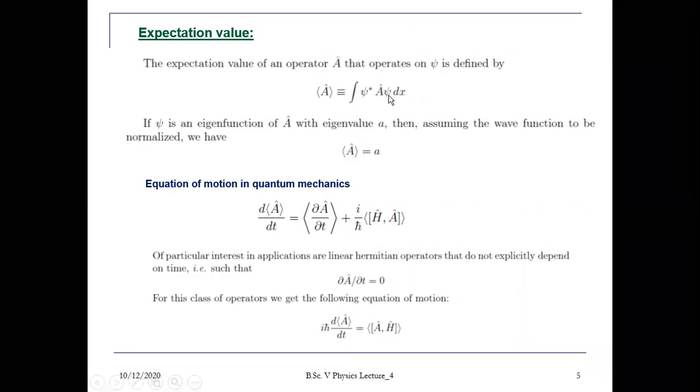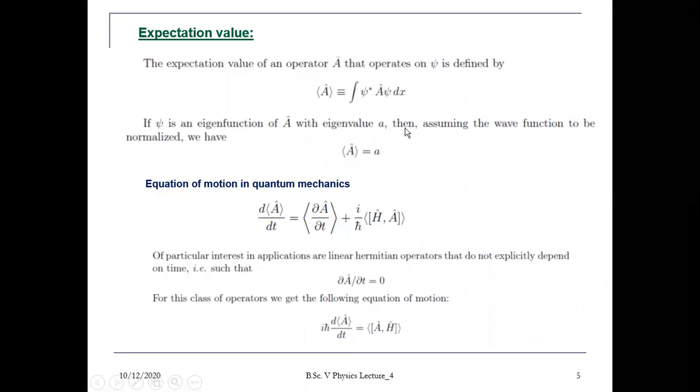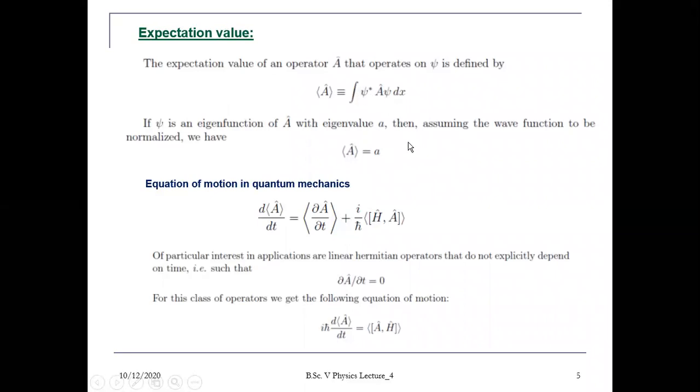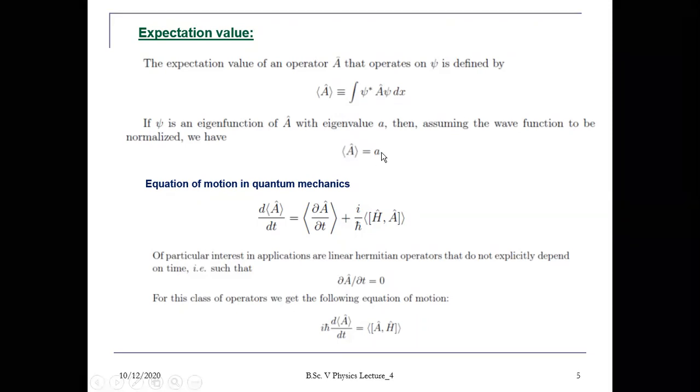Here psi is an eigenfunction of operator a cap with eigenvalue a. If your wave function is normalized, we know that for a normalized wave function the probability density integral psi asterisk psi dx is always 1, so what remains here is just a. So the expectation value of a equals a, that is, its eigenvalue. If the wave function is normalized, this whole integration will be equal to 1. So the expectation value of the operator will basically be its eigenvalue, so the expectation value of a cap will be equal to a.